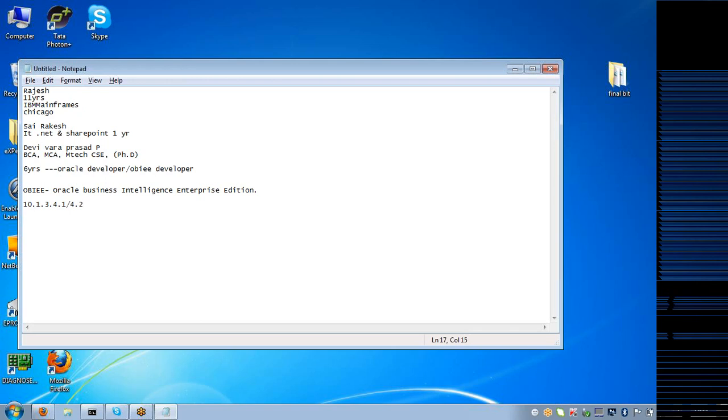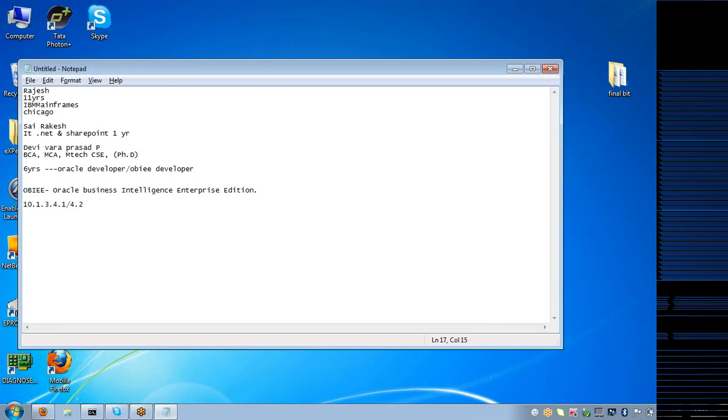Both of them are the same. The 4.2 is just a patch for some bugs and errors which were there in 4.1. Those have been overcome in 4.2, but 99.99% these are the same.